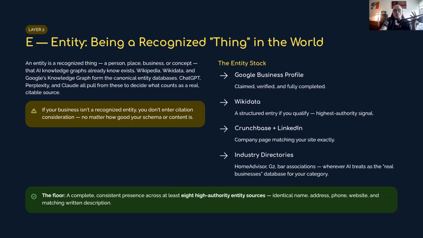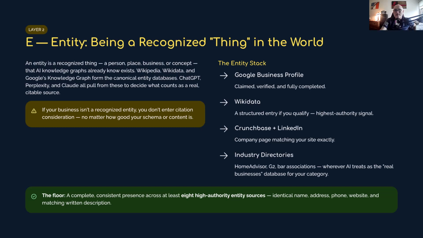Industry-specific directories: for trade contractors that's like HomeAdvisor and Houzz, for SaaS it's G2 and Capterra, and for professional services it's the Bar Association or the Chamber. Whatever the AI engines treat as the real business database in your category, you need to be in there, consistently, with matching information: your name, your address, and your phone number.